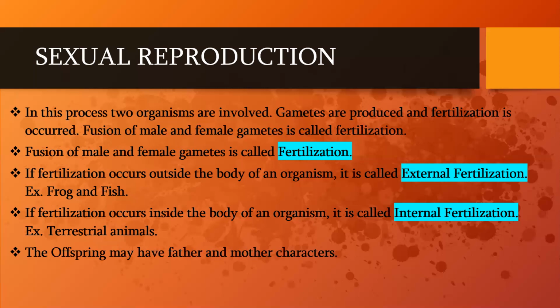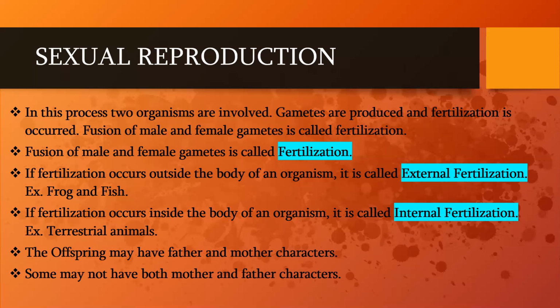After the completion of fertilization, the newborn organism, we call it an offspring. The offspring may have father and mother characters, and sometimes in some organisms may not have both mother and father characters.